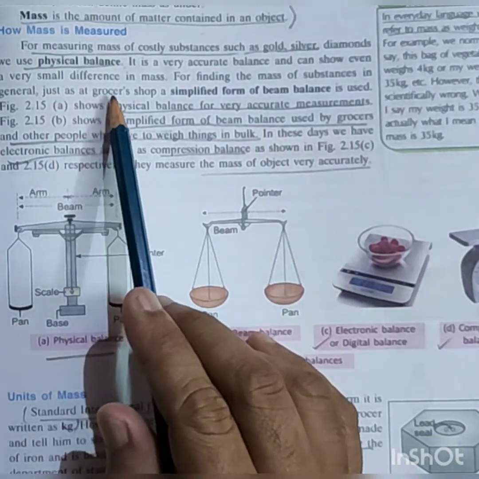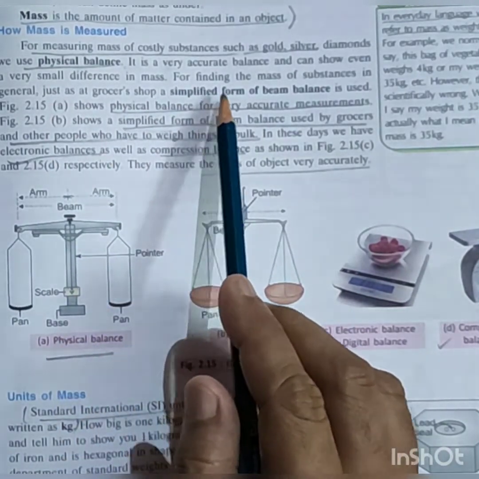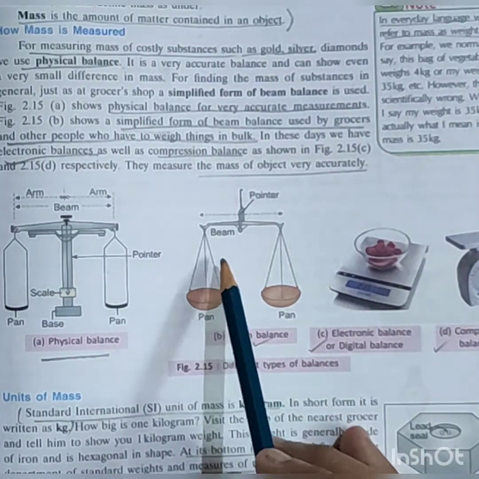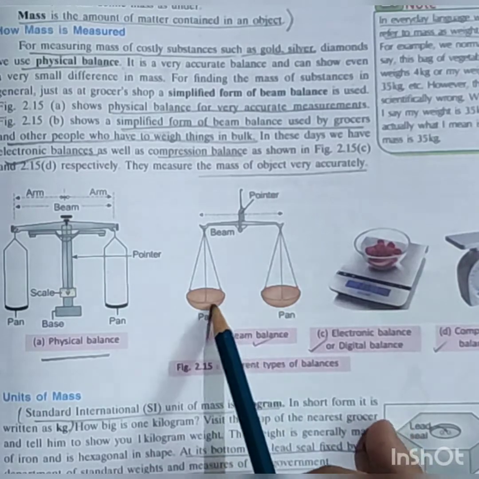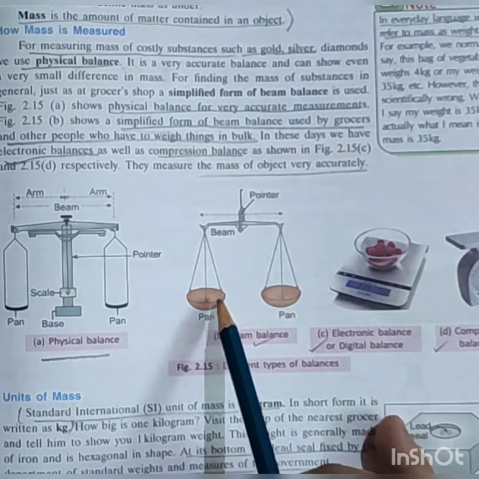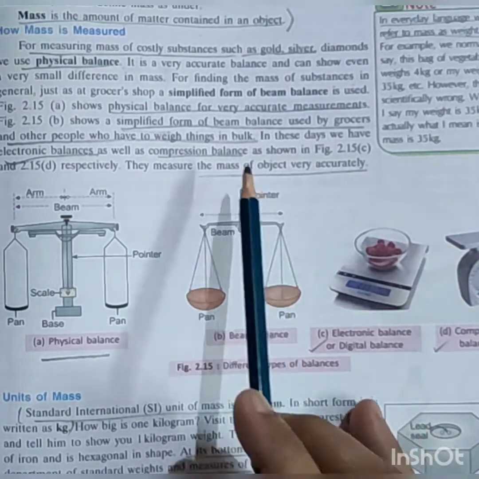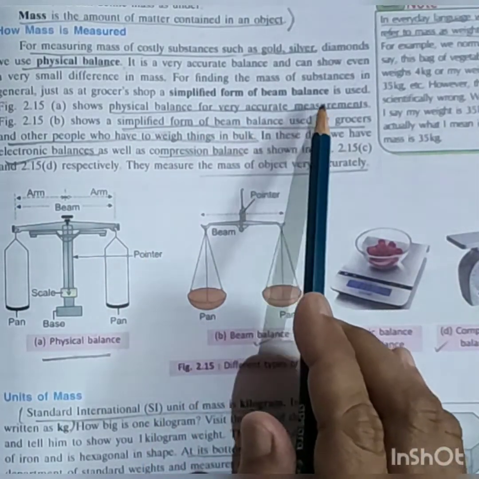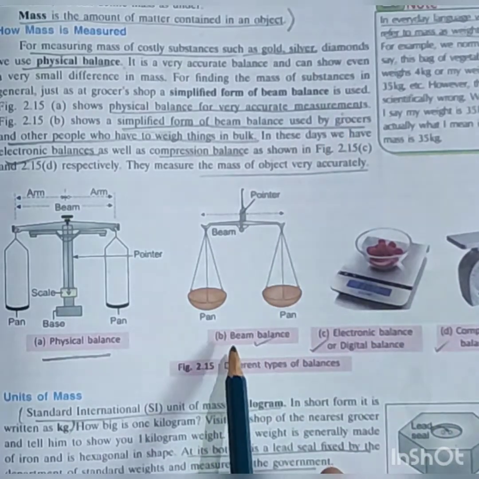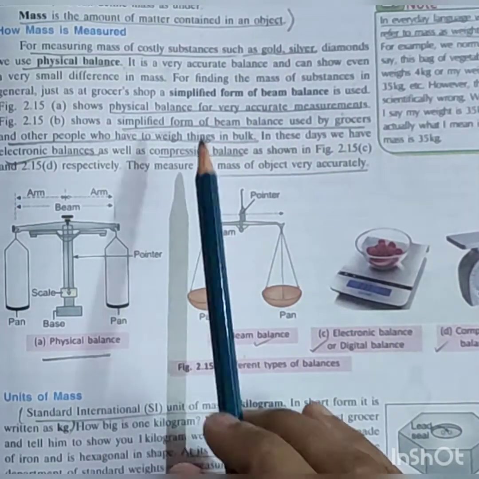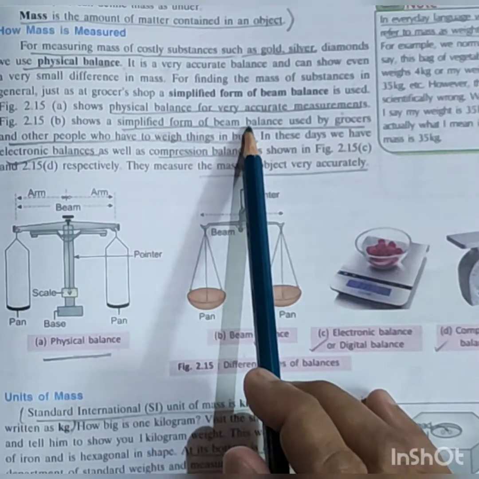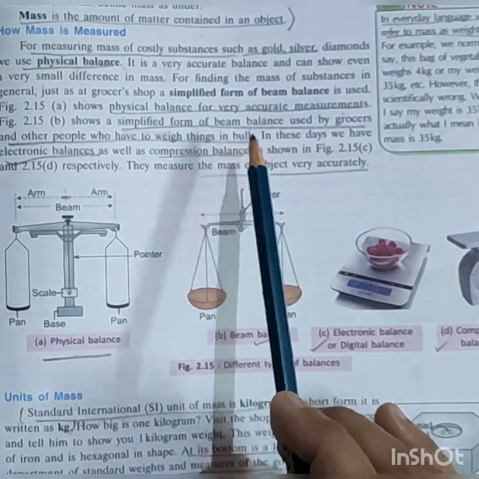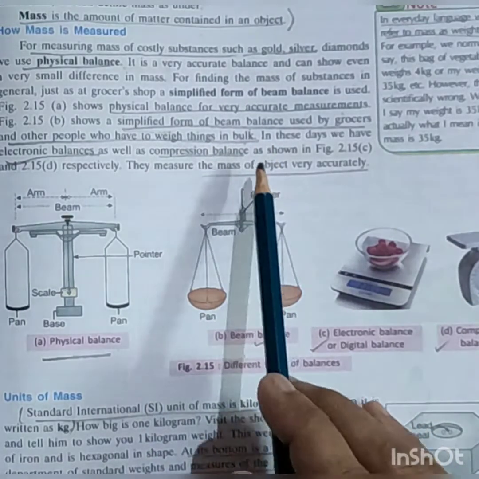Just as at a grocer's shop, there is a simple form of beam balance. We have seen in the market, the grocer's shop or any other market, this kind of beam balance is still being used. So first of all, this physical balance is used for very accurate measurement, and this simplified form of beam balance is used in the grocer's shop and by other people who weigh things in bulk.